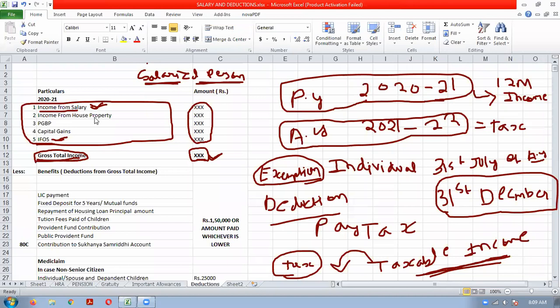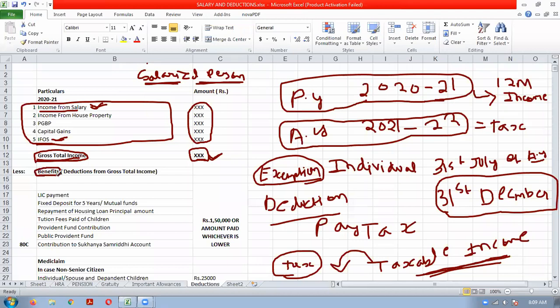Now, after totaling these heads, excluding the exempt income, we will get the gross total income. After getting the gross total income, the Income Tax Act gives some deductions, which in simple terms we can understand as benefits.